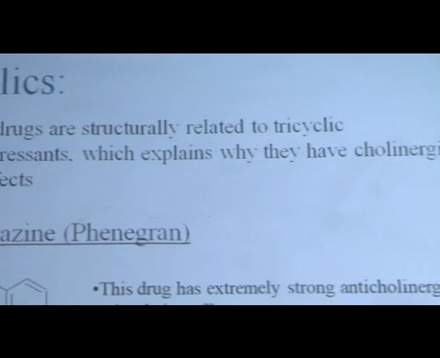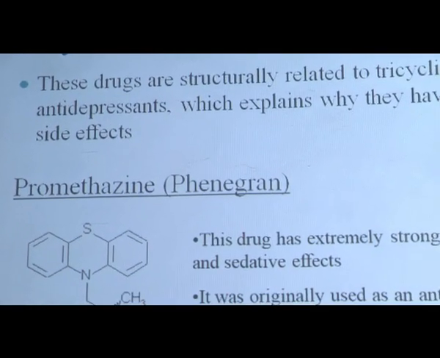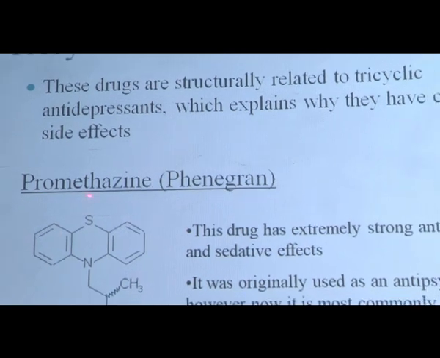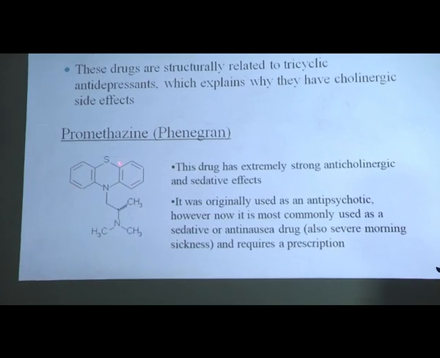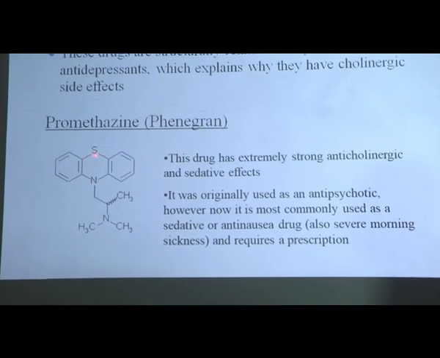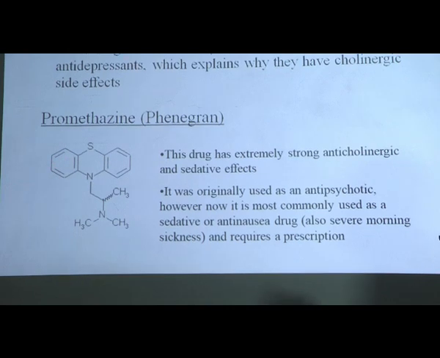Then tricyclics, the last of the first generation H1 antihistaminics. The name indicates three rings: two benzene rings outside, with sulfur and nitrogen, meaning this basic nucleus, the phenothiazine, is attached to two benzene rings, and due to that it is called tricyclics.